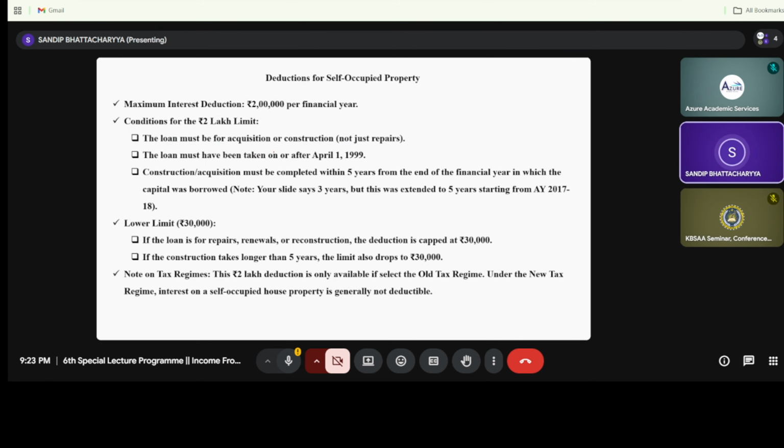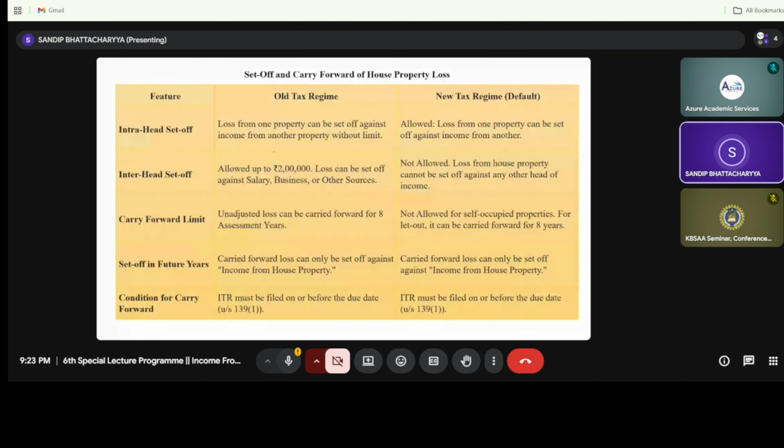Now I am talking about set off and carry forward under the old and new taxation regimes. Intra head set off means loss from house property can be set off against income from house property without any limit, and under the new taxation regime it is also allowed, that is loss from one property can be set off against income from another. In case of inter head set off, it is allowed up to 2 lakhs under the old regime. Under the new taxation regime, there is no such allowance.